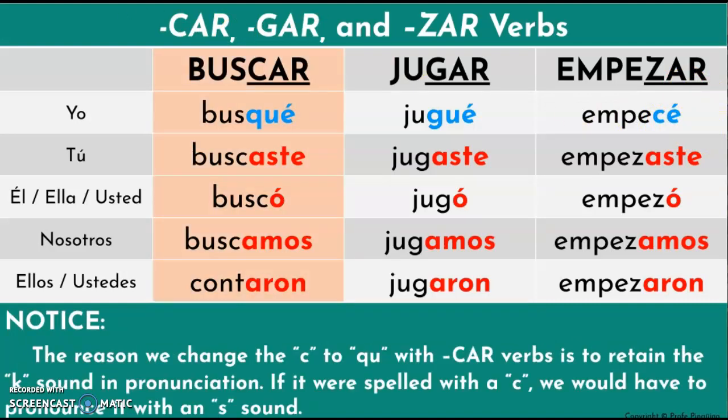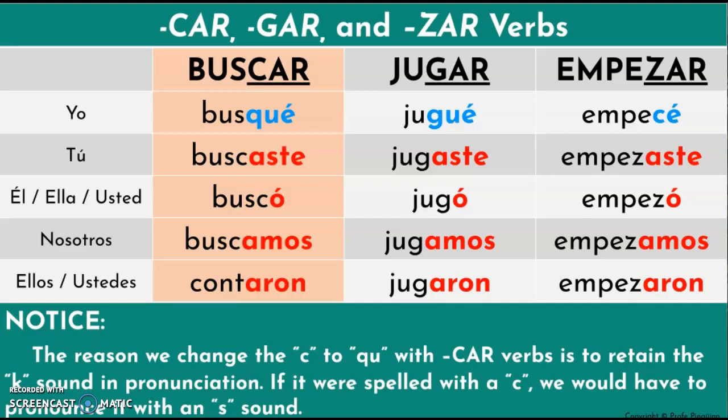The reason we changed the C to a QU with the car verbs is to retain that K sound in pronunciation, the K. If we were to spell it with a C, we would have to pronounce it with an S. Busé. It does not sound right. This is the reason why we change it to a QU, because then we retain that K sound, which will be busqué.